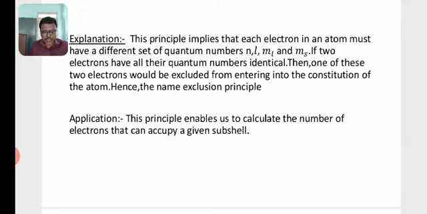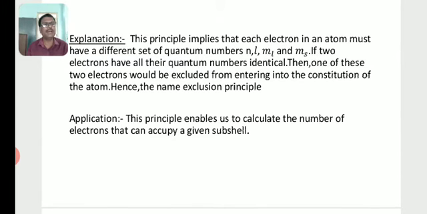Hence, the name of the principle is the exclusion principle.